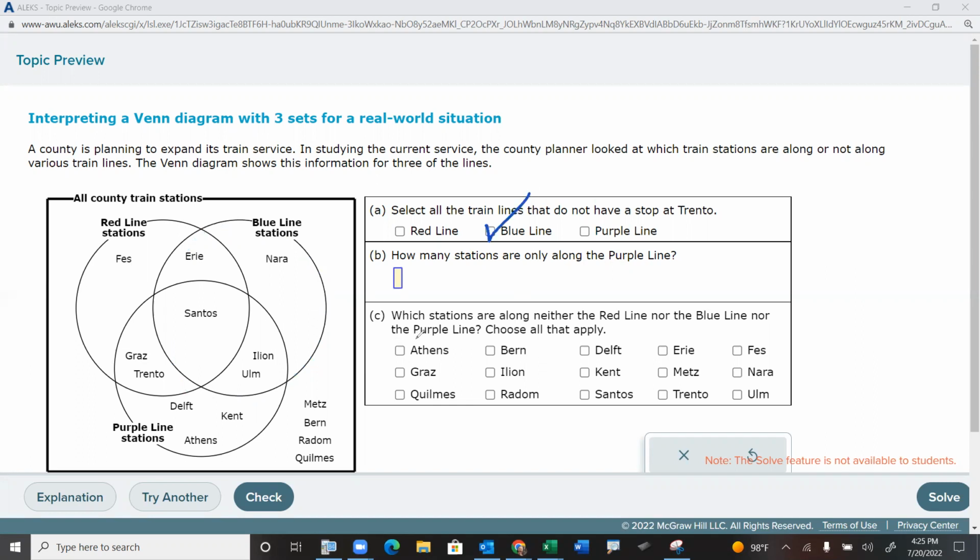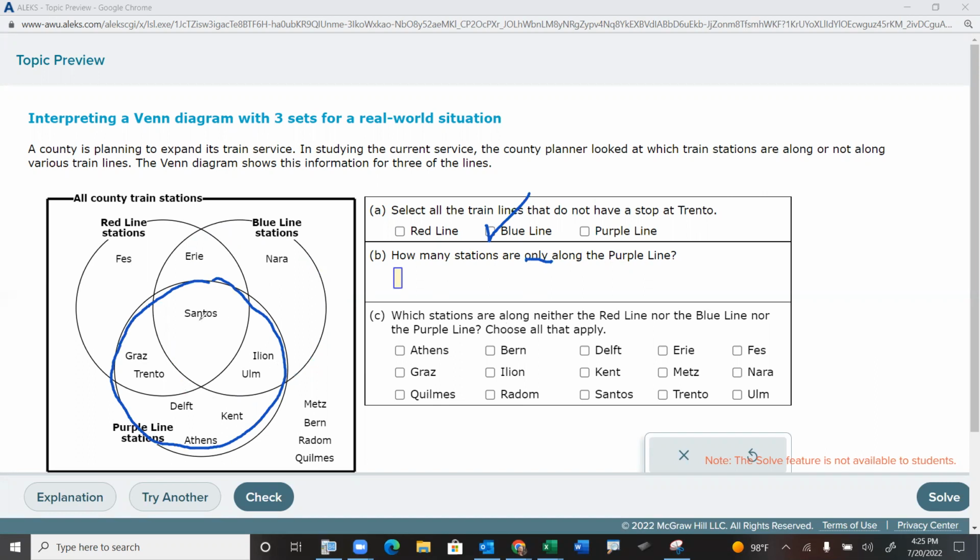Boom. Okay. Now, how many stations are only along the purple line? Okay. So purple line is right here. But we're not saying how many are in the purple line. It says how many are only in the purple line.